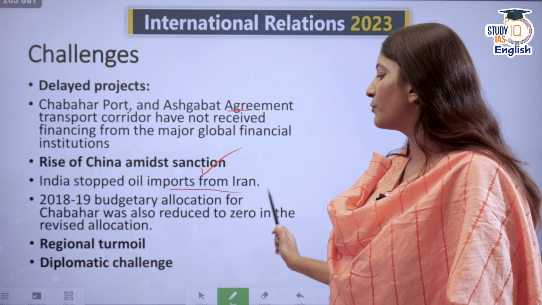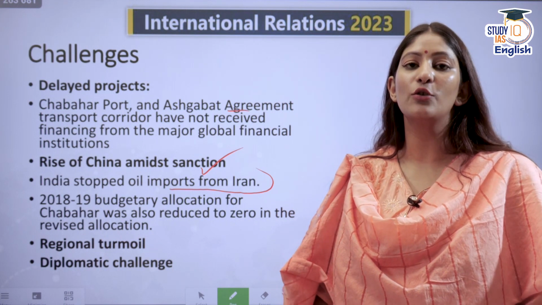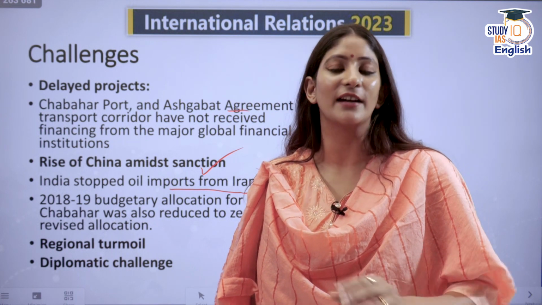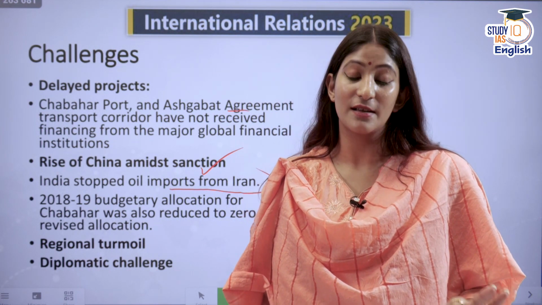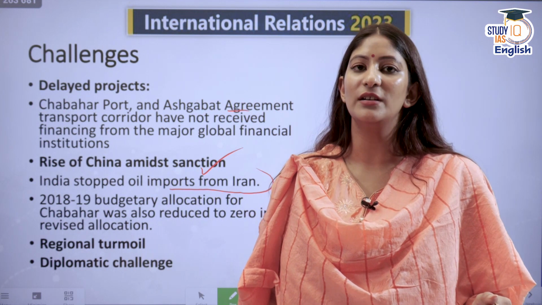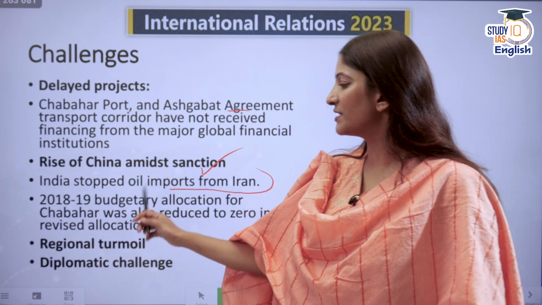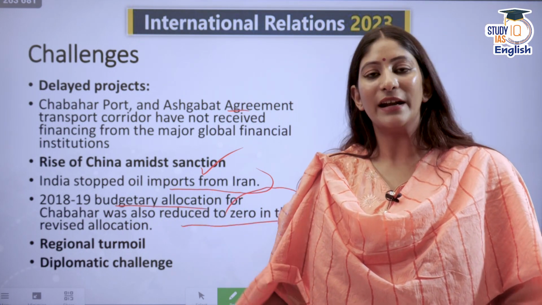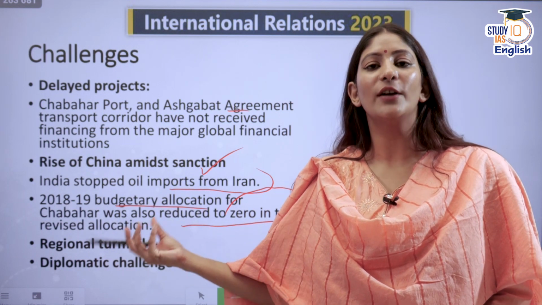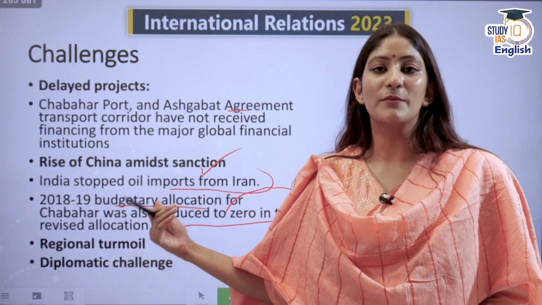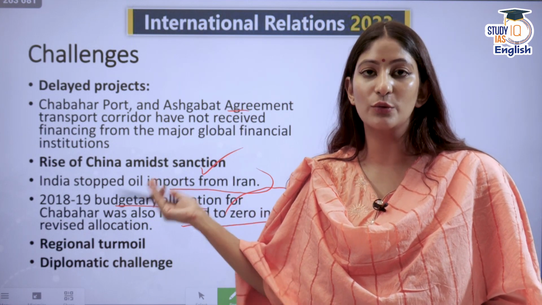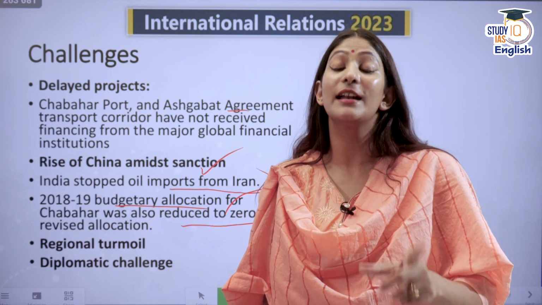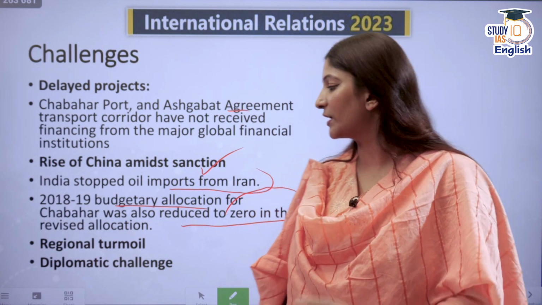India stopped oil imports from Iran. Even though we were not sanctioned under CAATSA, the Countering America's Adversaries Through Sanctions Act, we still had to curb our imports. And in 2018-19, the budgetary allocation for Chabahar was also reduced to zero. So India was also a part of the problem when it comes to the INSTC. What does India want to do now? The way it has remained assertive, it should remain assertive with Iran as well. But let's see what happens in the future.